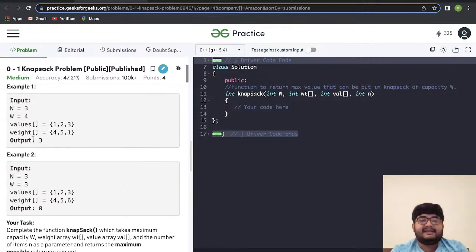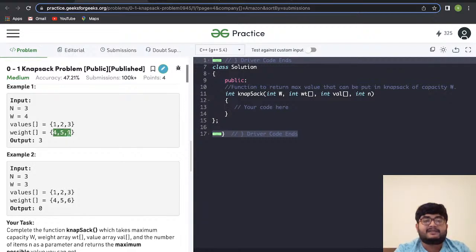So for example, n is equal to 3, that is there are 3 items in the house. W is 4, that means the bag cannot carry a weight more than 4 units. We have the values as 1, 2, 3 and the weights as 4, 5, 1. So what is the set of items we can carry? We can carry this 1, we can carry this 5, or we can carry this 4. We cannot carry two items together, right?